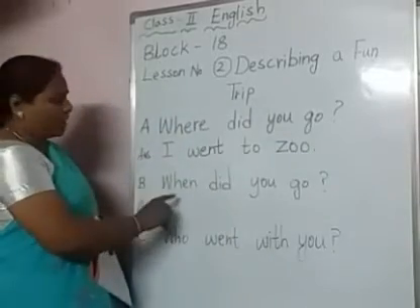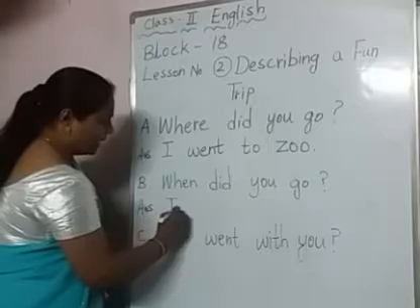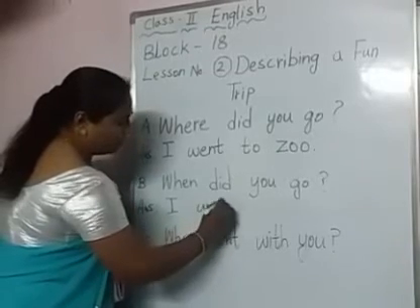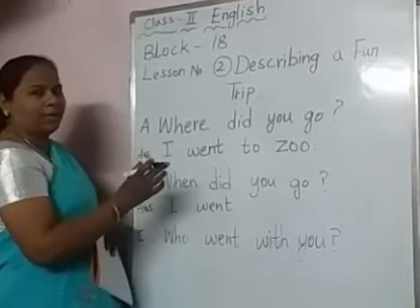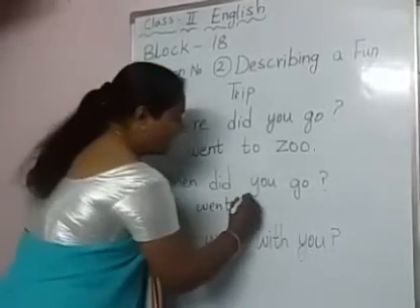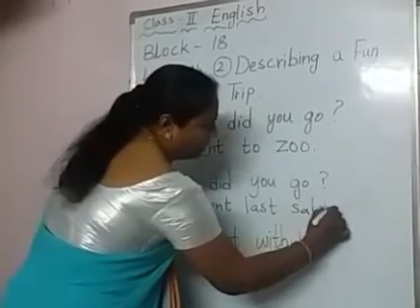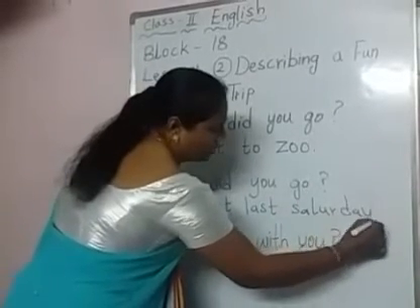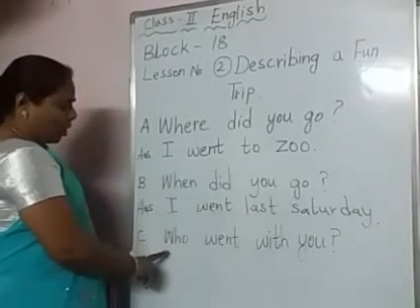Now the second question, when did you go? Here again we will write I went. When means we have to mention the time, the day. Okay, I went last Saturday. If you read the paragraph, you will get these answers.